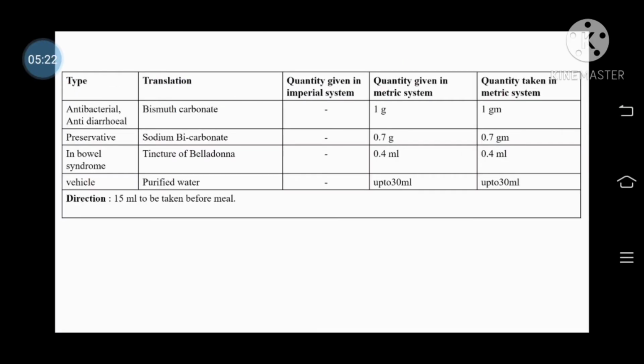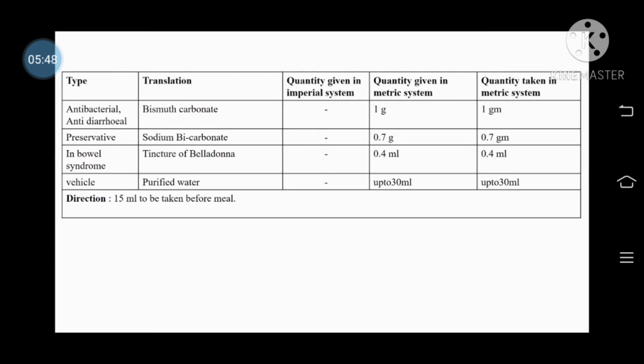Then the observation table. Bismuth carbonate is used as an antibacterial as well as antidiarrheal. The quantity given in the metric system is 1 gram, and quantity taken is 1 gram, because the calculation factor is 1, that is, quantity required and quantity given are the same, so the whole ingredient quantity is taken as such.